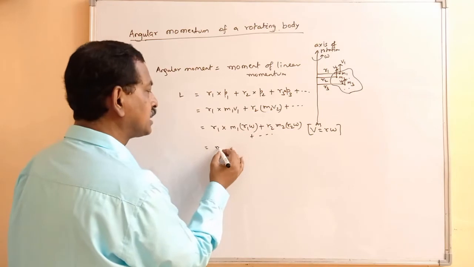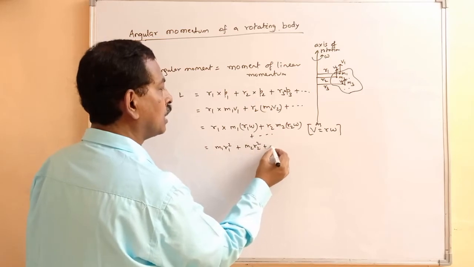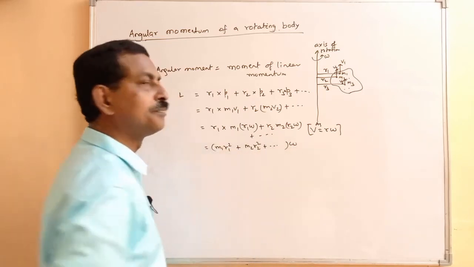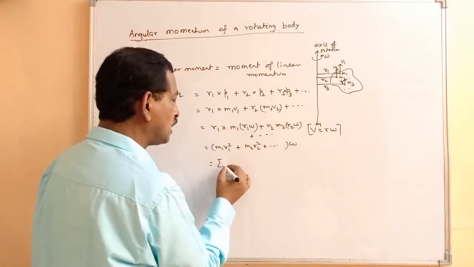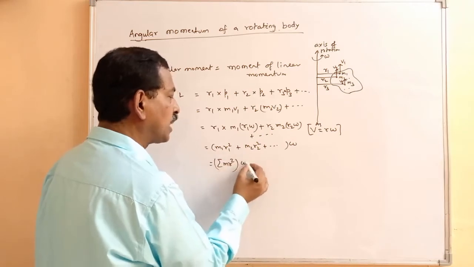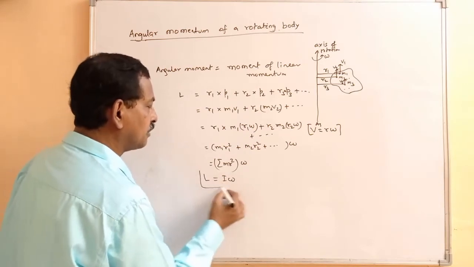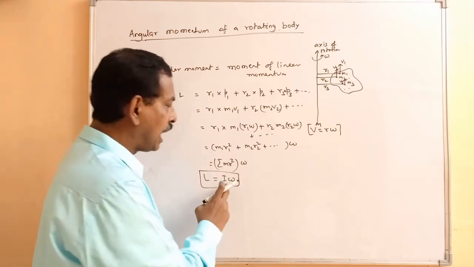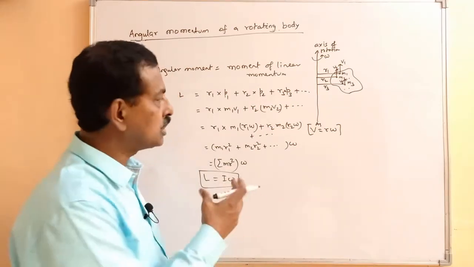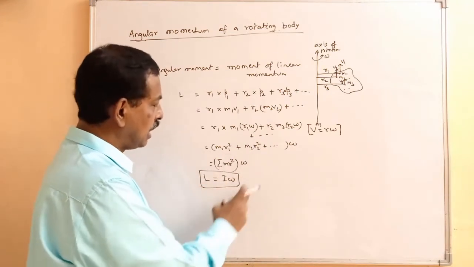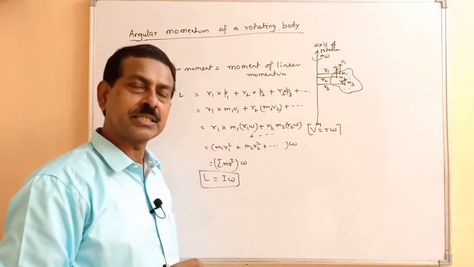So here we can write this as m1 r1 square, m2 r2 square, and so on, into omega. Omega is the angular speed here. So now this is the term summation m r square into omega. That means this term is I into omega. So L is given as I omega. I is the moment of inertia and omega is the angular speed. So this is how you can get the expression for the angular momentum of this particular body which is rotating about the given axis.